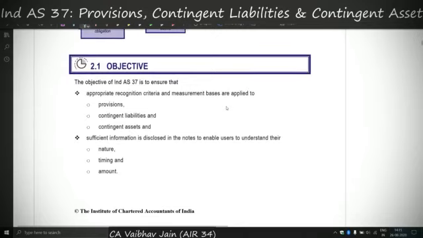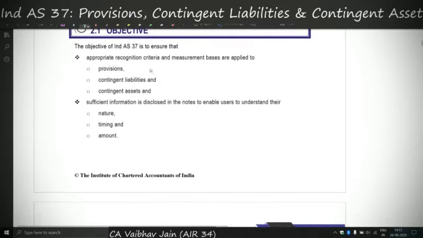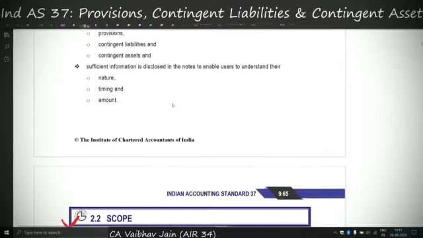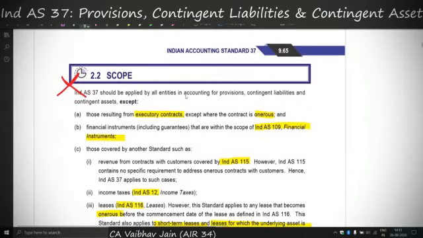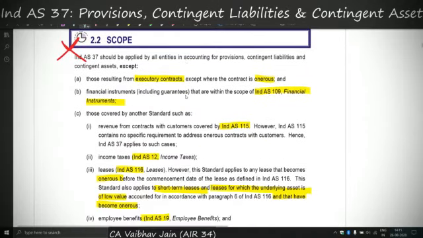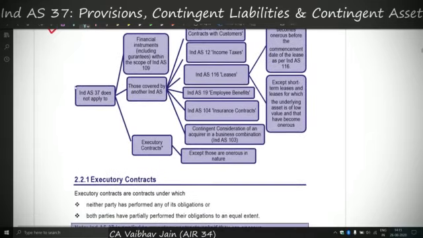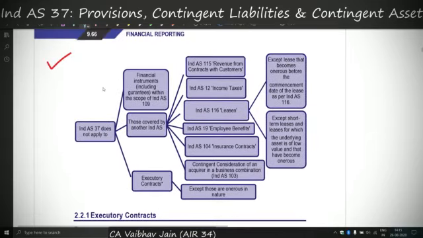Firstly, the objective of the Ind AS is to ensure that appropriate recognition and measurement principles are applied and sufficient information is disclosed. Now the second thing is the scope. I have cut the scope text here because we'll cover scope from this chart, which depicts it very clearly.